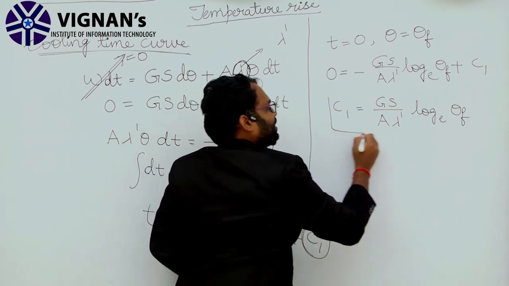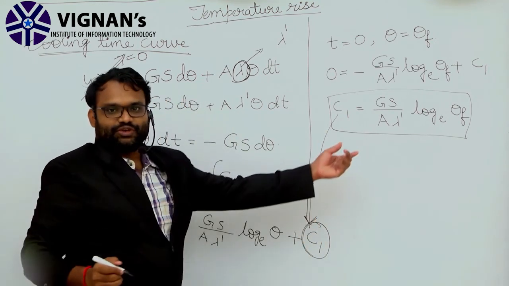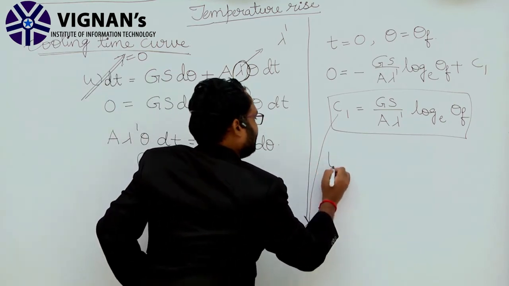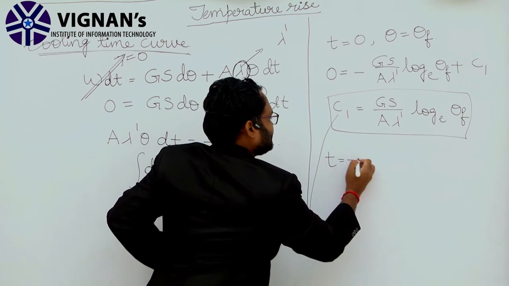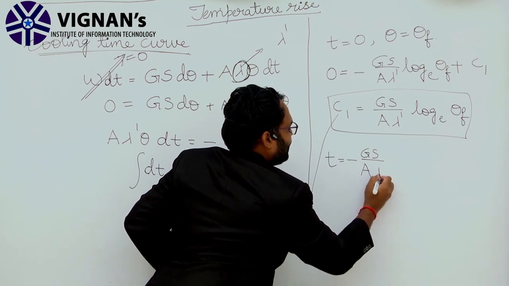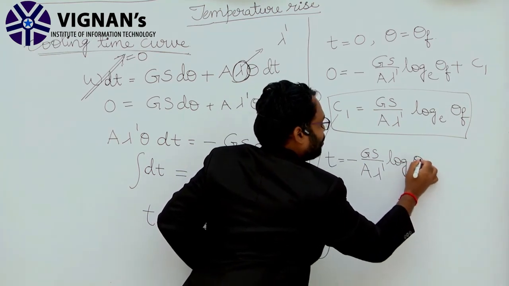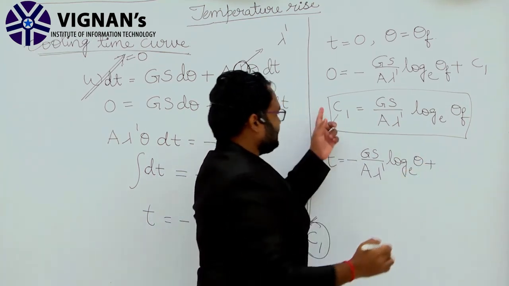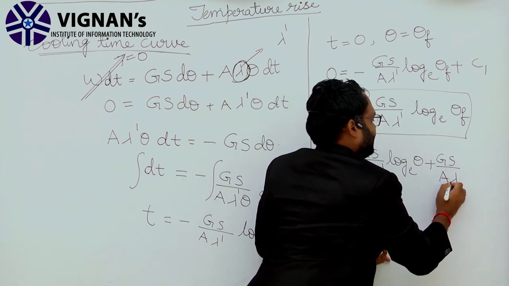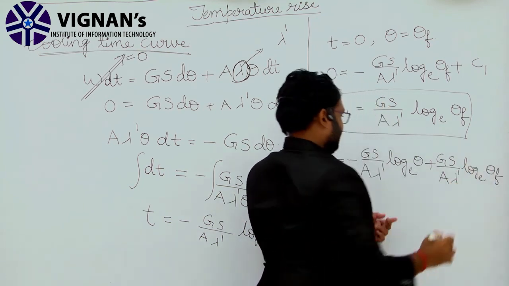Clear? Substituting this integration constant C1 in the expression, we get t equal to minus Gs by A lambda dash log e theta plus Gs by A lambda dash log e theta f.